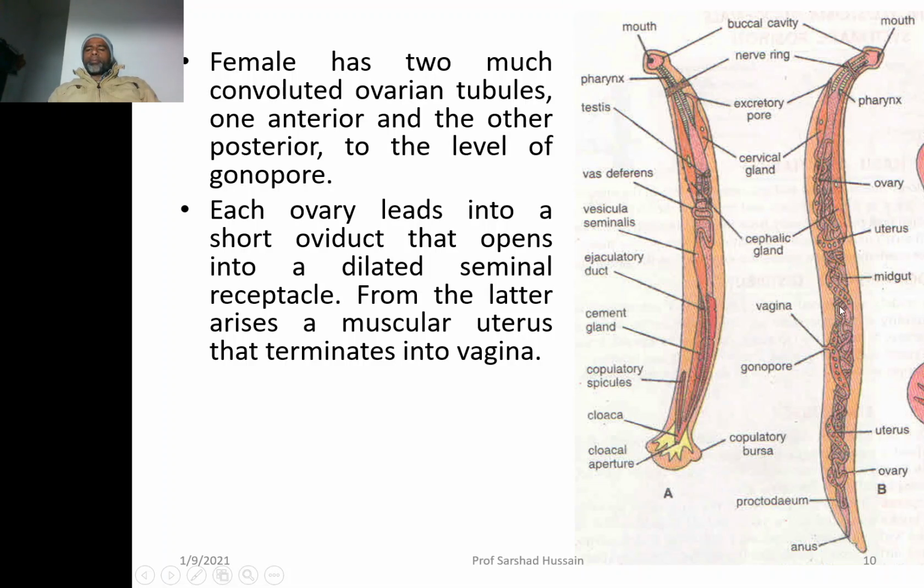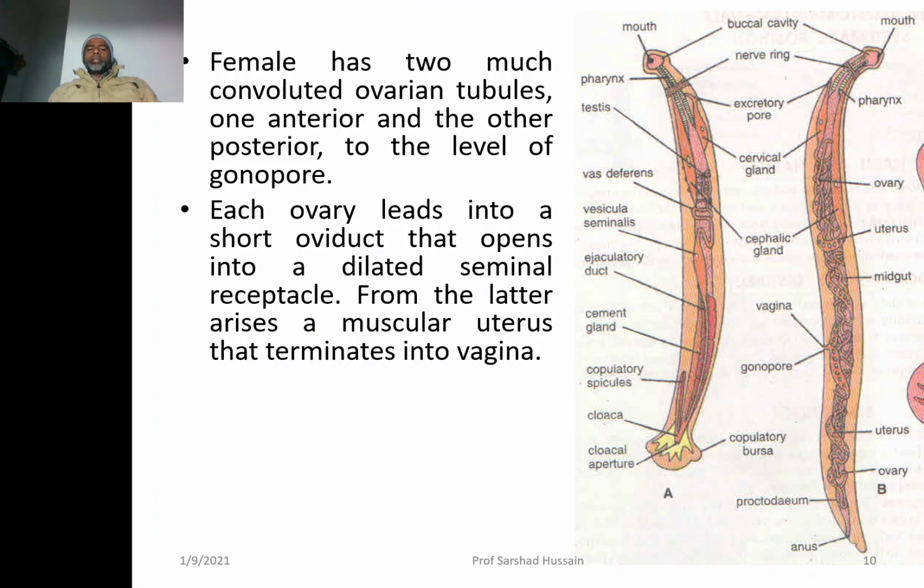So the ovaries communicate outside to the gonopore with the help of ducts called gonoducts or oviducts, that open into a dilated receptacle. So the seminal receptacle is present just behind this pore. So the ovaries open into the oviduct, which in turn opens into the seminal receptacle.